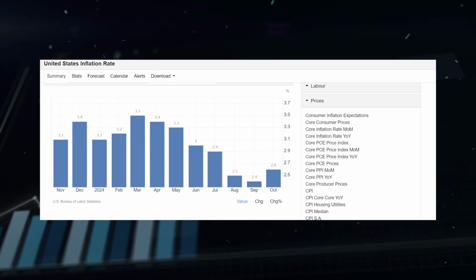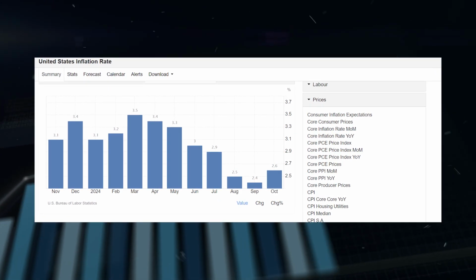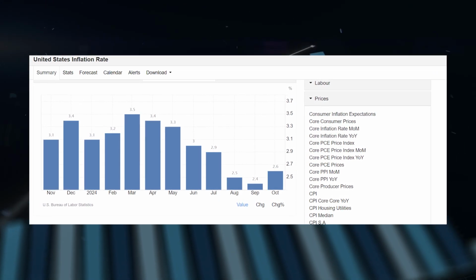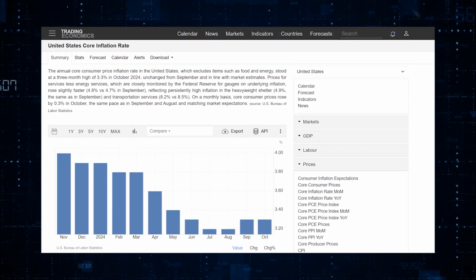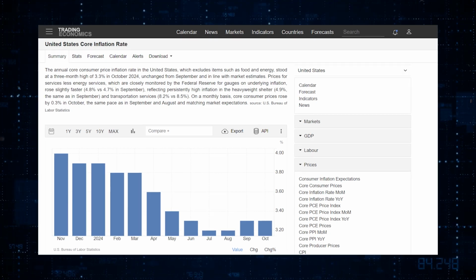Currently, looking at the inflation data from last month, we are looking at a 0.2% growth from 2.4% to 2.6%. The next publication will be done in December, around the 11th of December. However, looking at the core inflation rate, we are currently stagnating, which is a good thing, since the US decides interest rates based on core inflation data. The core inflation data will also be published with the inflation data, which is why these two data are important to look for when trading.